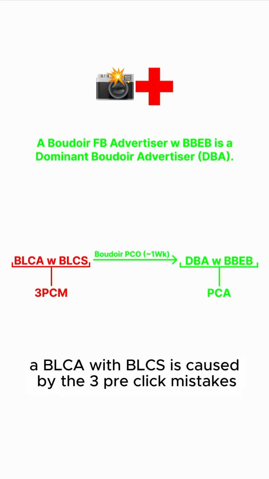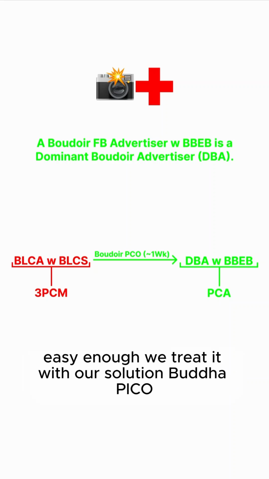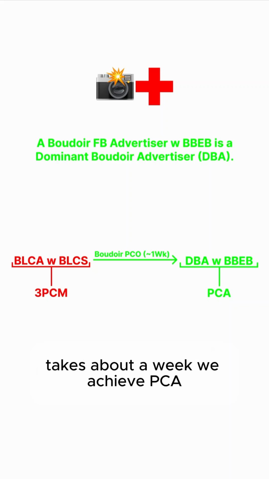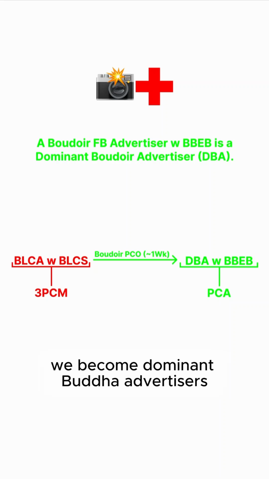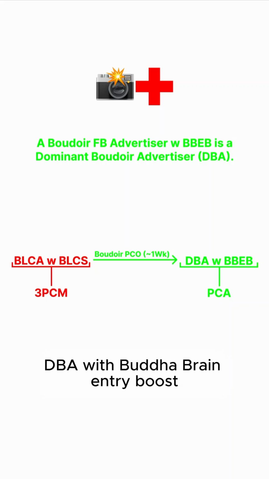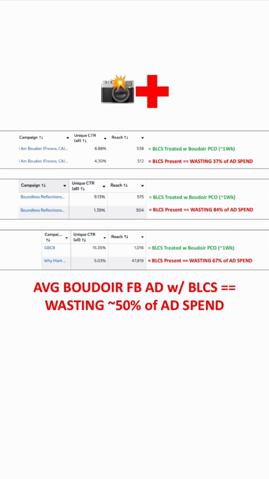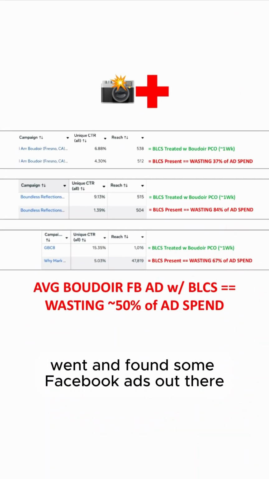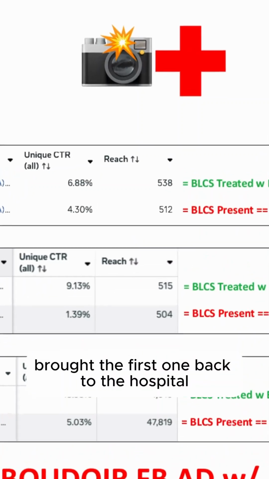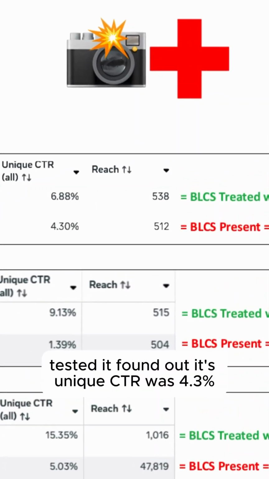A BLCA with BLCS is caused by the 3 pre-click mistakes. Easy enough. We treat it with our solution, Boudoir Pico, takes about a week. We achieve PCA, the pre-click alignment, and we become dominant Boudoir advertisers, DBA, with Boudoir brain entry boost. So my residency went and found some Boudoir Facebook ads out there. Brought the first one back to the hospital, tested it, found out its unique CTR is 4.3%.